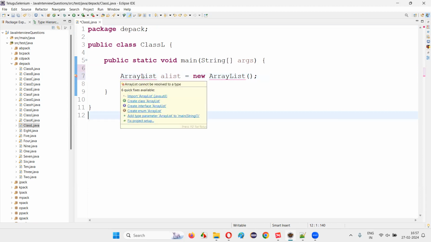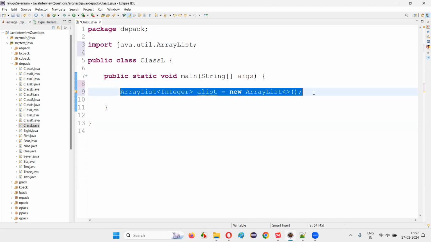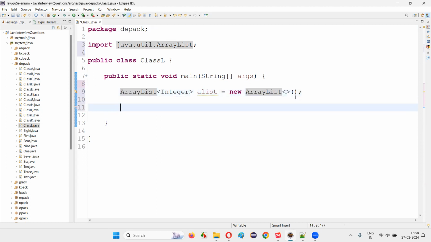Import this ArrayList from the java.util package. And here, specify the type of objects that you would like to store into this array list. Let's say I would like to store Integer objects. You see, while creating this array list, I'm not specifying the size anywhere, right? While creating this array list, I don't have to specify the size anywhere. That means how many elements I can store into this array list, I don't have to specify while creating the array list.